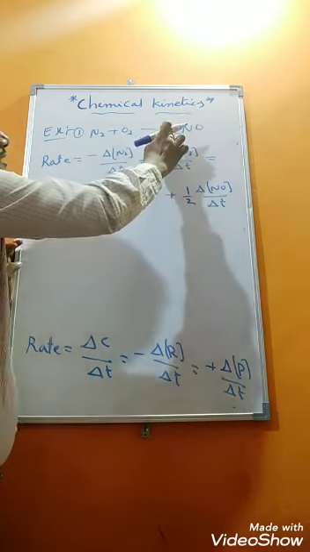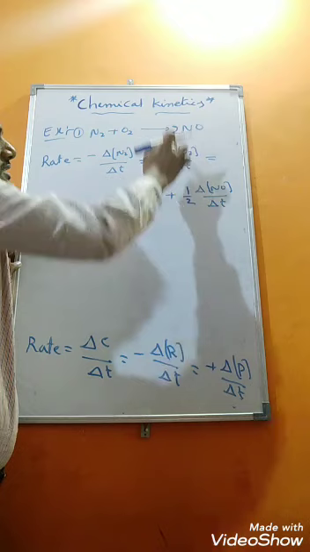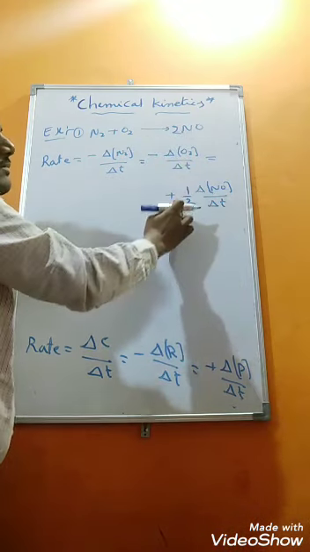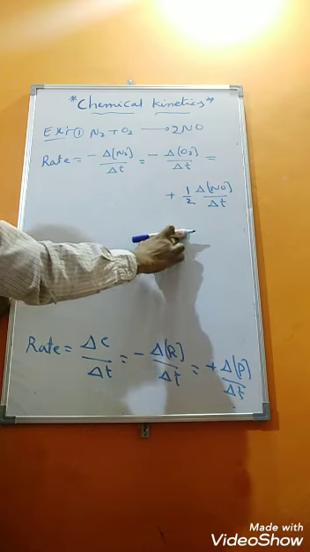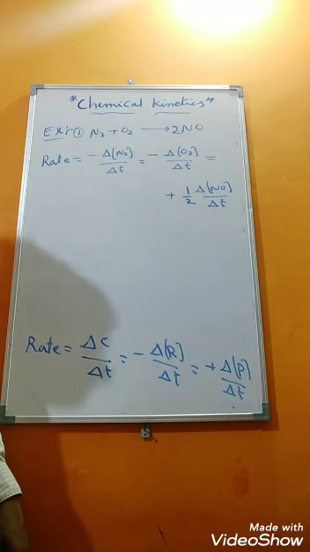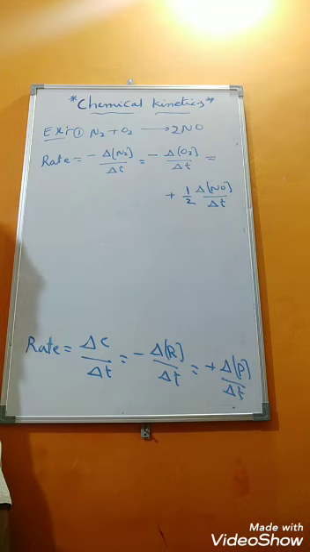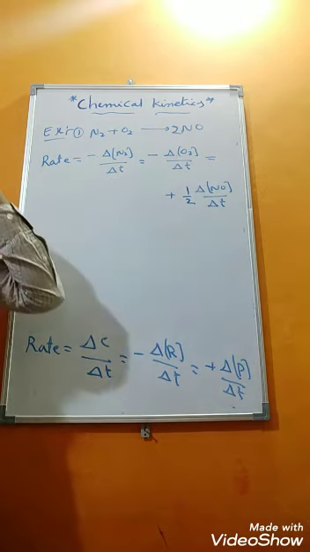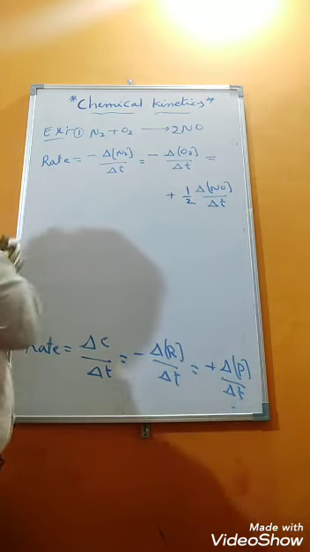So whenever they give here 2, 3, 4 or else n. Suppose here 3 is there, 1 by 3. 5 is there, 1 by 5. n is there, 1 by n. Like that we need to write. To relate the rates measured, to express a common rate equation for any reaction, stoichiometric coefficients of different substances are written in denominators to relate the rates measured. This is the key point we have.